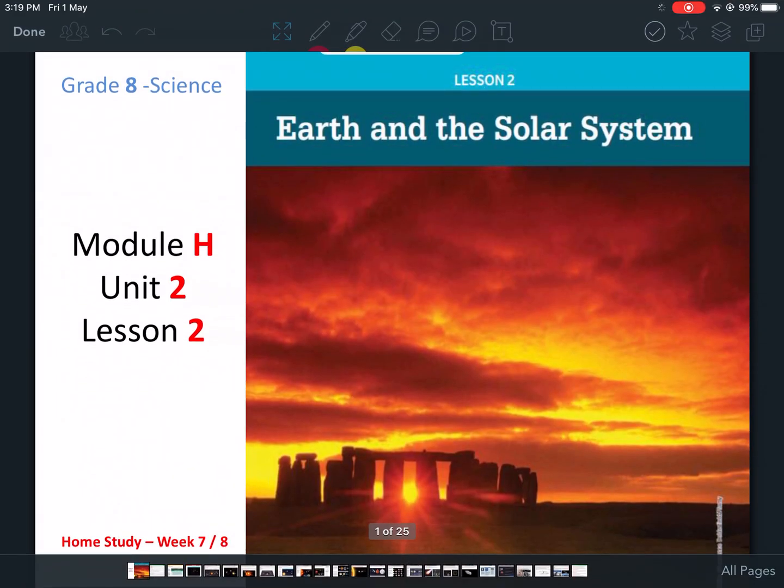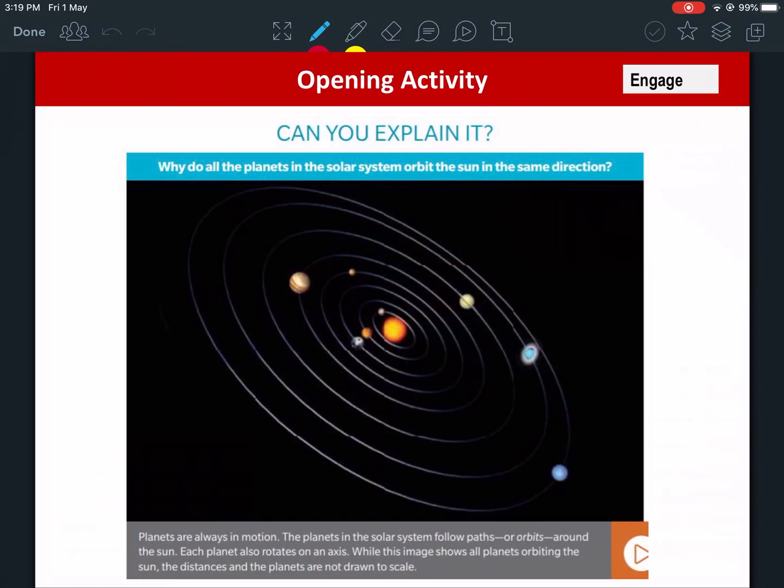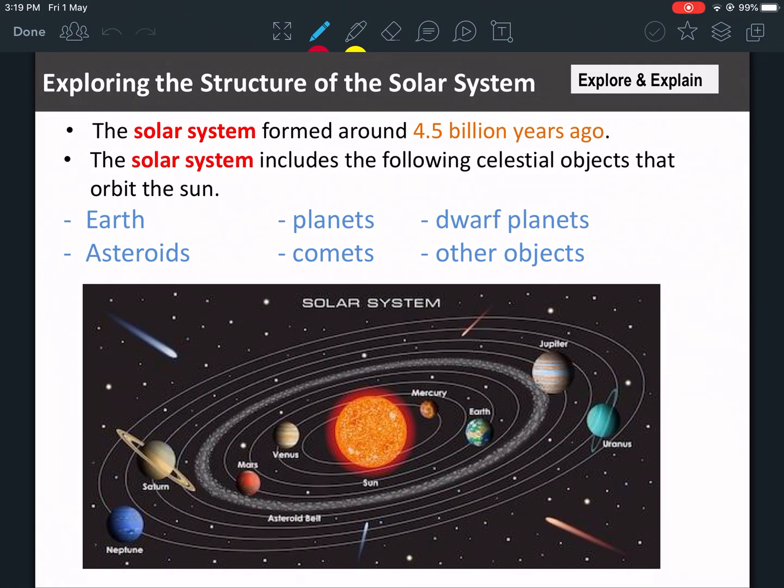Okay, so let's start. What we're going to learn about today is basically our solar system. So first thing we got to know is the solar system formed around 4.5 billion years ago. Okay, 4.5, it's a very long time ago. This is estimated, this is what scientists think. The solar system includes several things, not just the sun and the planets. It includes asteroids, the planets, the comets, the Earth. There are dwarf planets, and other objects like meteorites, moons. So it includes a lot of things, and this is what we're going to learn about in this lesson.